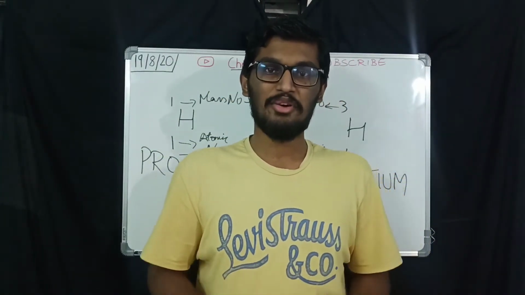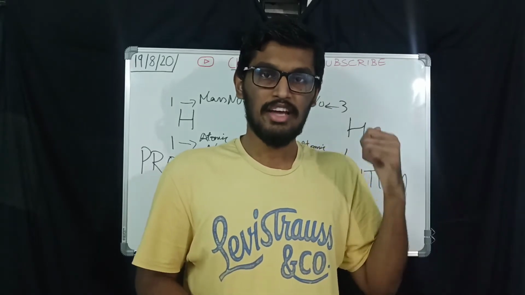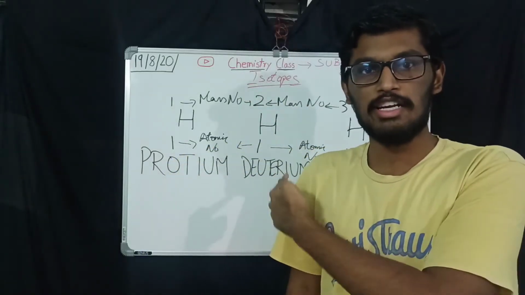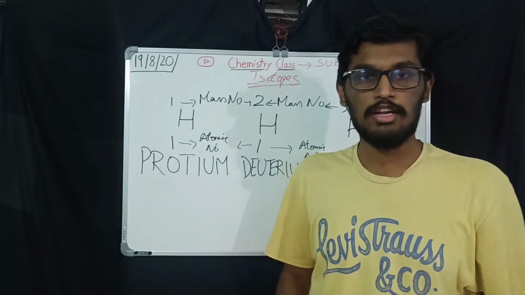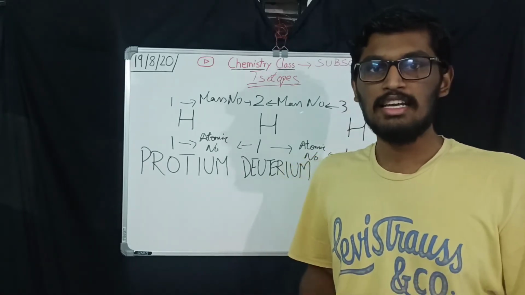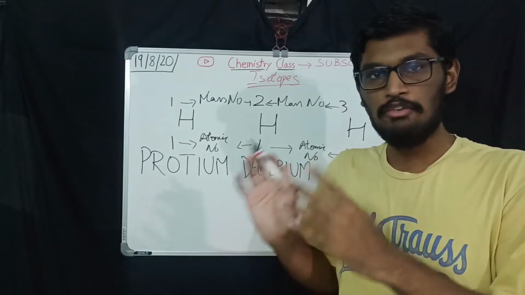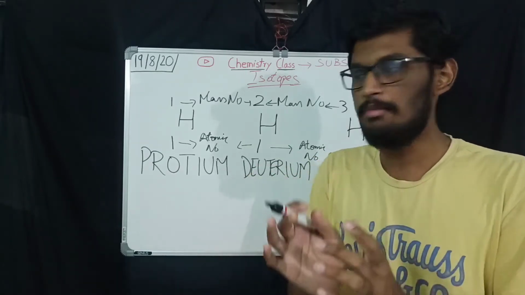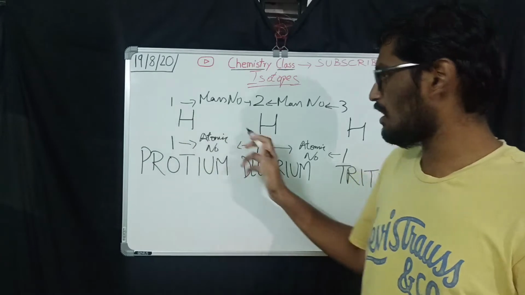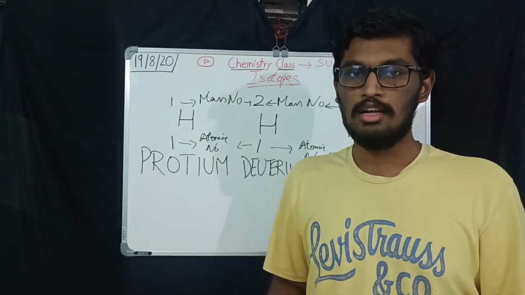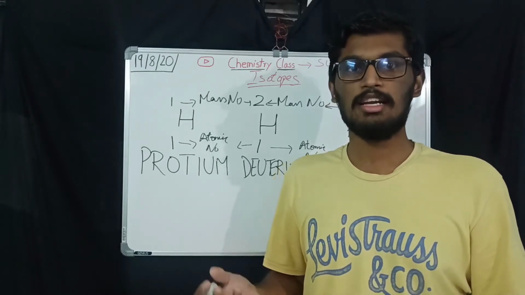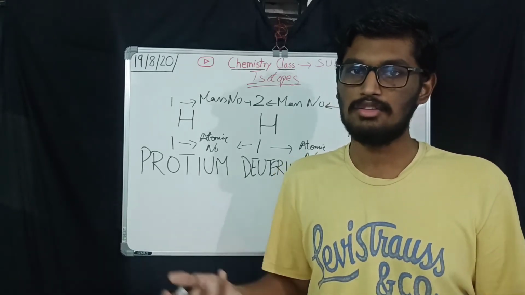So today we are going to discuss isotopes. As you have seen on this board, I have written about protium, deuterium and tritium. So you must be wondering what are these three. Actually, isotopes are like different forms of the same element. As you can see, hydrogen, hydrogen, hydrogen. All are the same element with the atomic number 1. What is the meaning of atomic number? Atomic number means the number of protons present in hydrogen, which is 1.